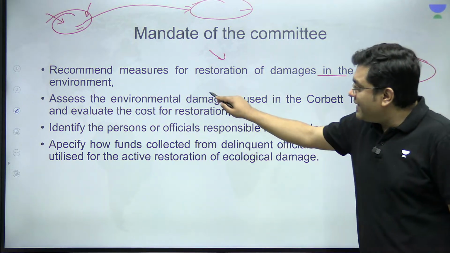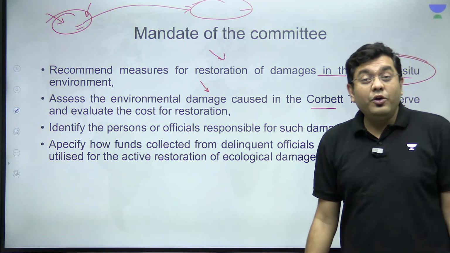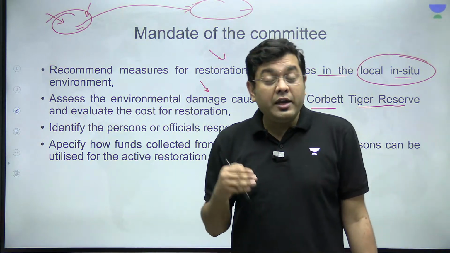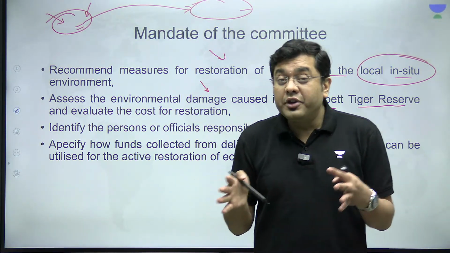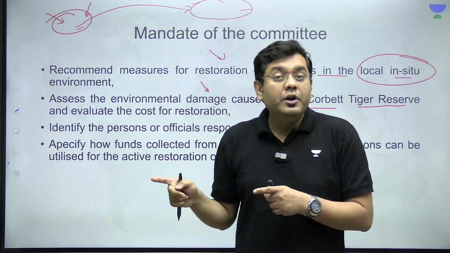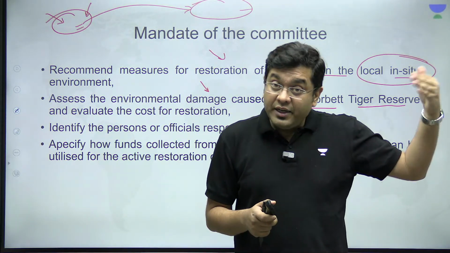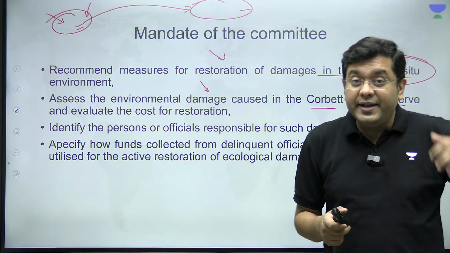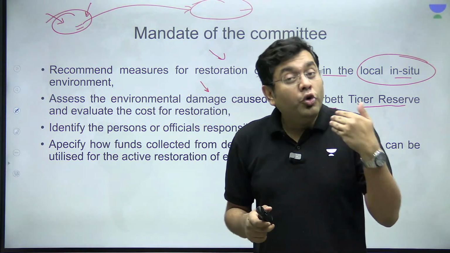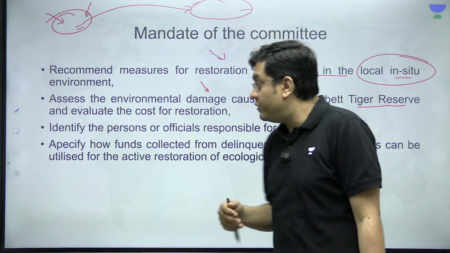Then assess the environmental damage caused in the Corbett Tiger Reserve and evaluate the cost for restoration. The Supreme Court, in fact, went ahead and even stated that whatever the cost of damage has to be borne by the people who have violated the norms. That is, when the criminal charges are initiated against those previous ministers and the DFOs, those people will be held liable for all the damage and all the restoration expenses.